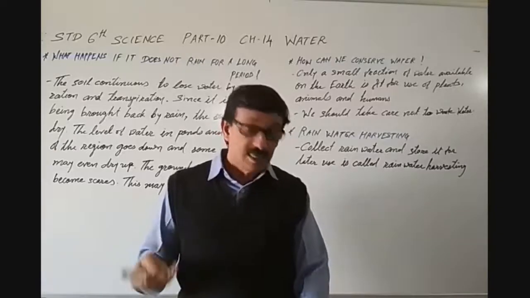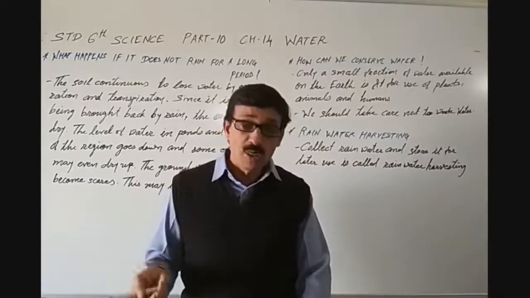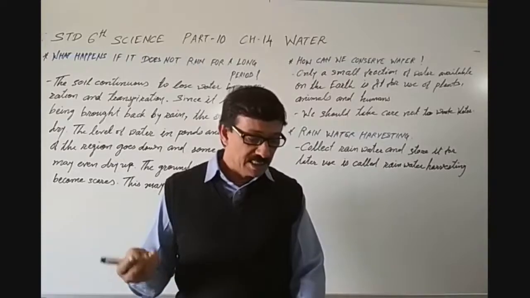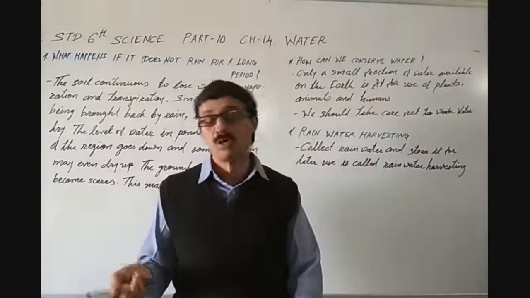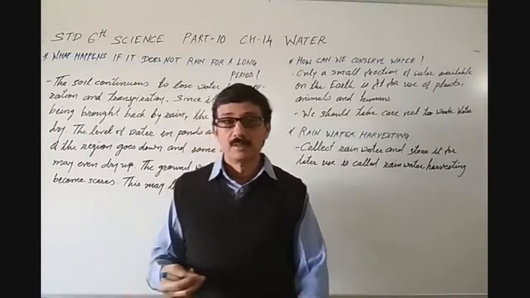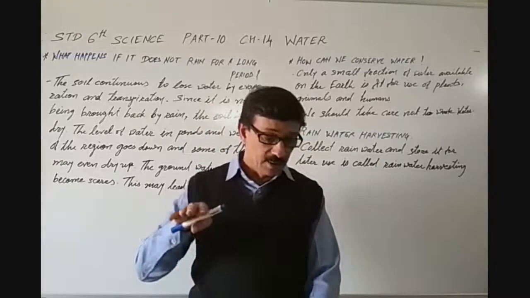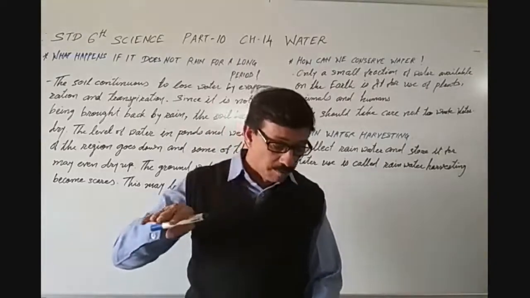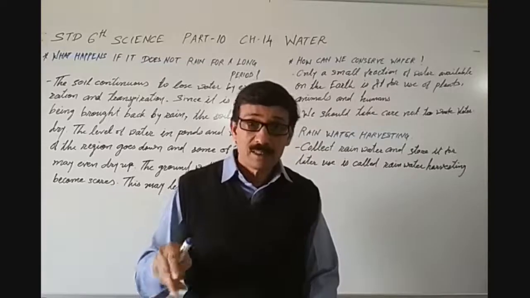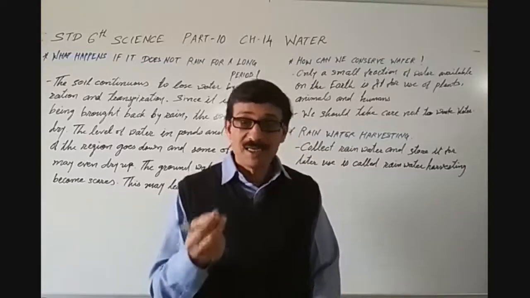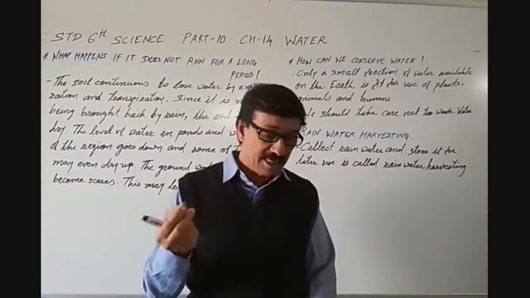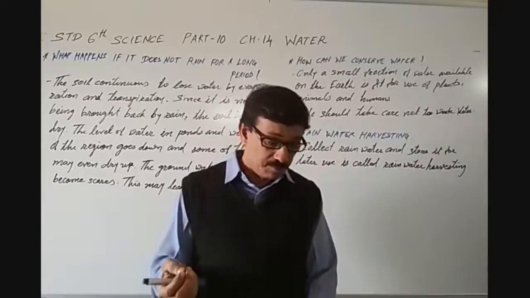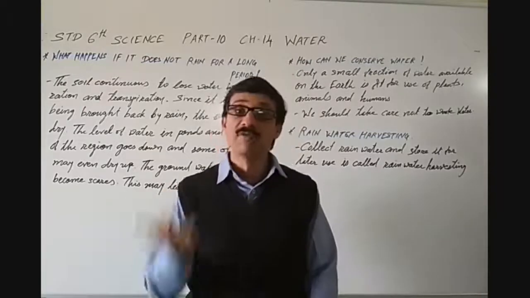This then seeps into the soil to recharge or refill the groundwater. The rooftop water directly goes into the pit, then from the pit it seeps into the ground, and the level of the groundwater will increase.